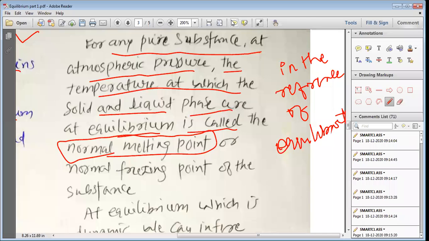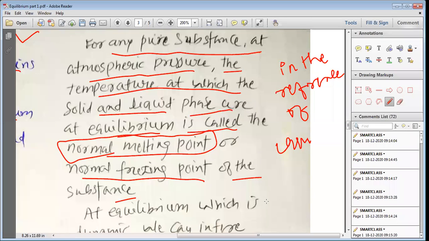For any pure substance at atmospheric pressure, that is, at 1 atmospheric pressure, which is 1.013 bar, the temperature at which the solid and liquid phases are at equilibrium is called the normal melting point, or it is also called the normal freezing point of the substance.